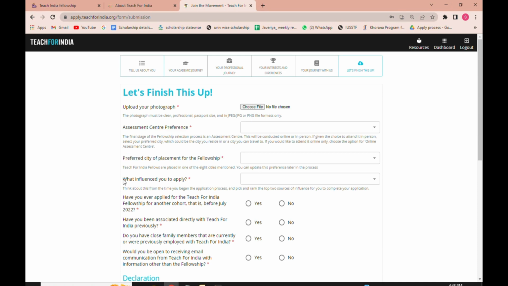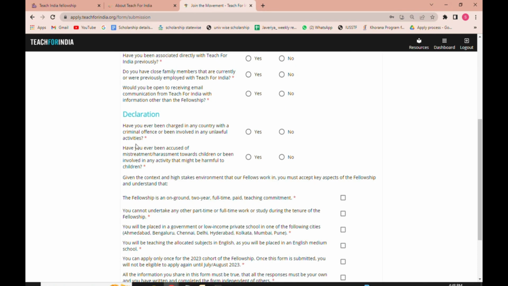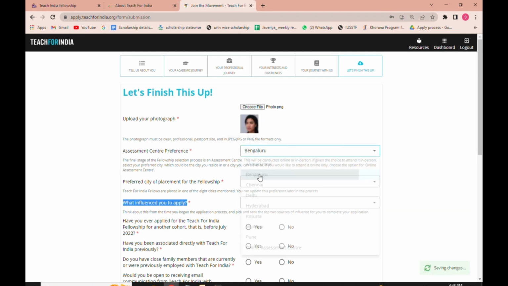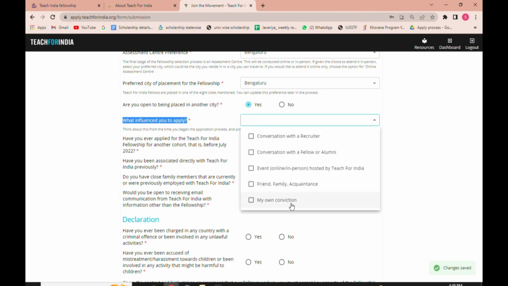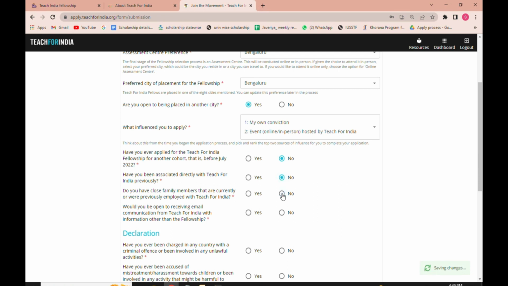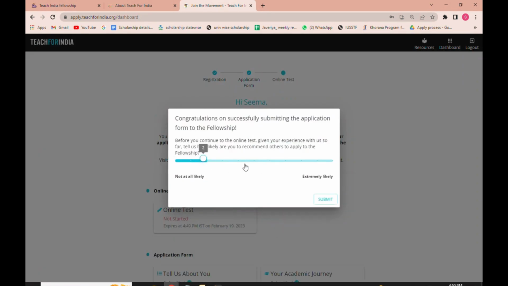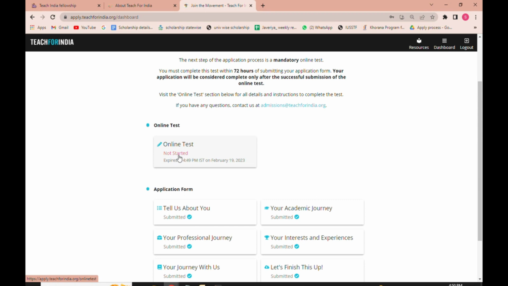What are your assessment center preferences? You can add them. Preferred city of placement for this fellowship. What influenced you to apply for this fellowship? You have to enter. Then some questions are asked. Select yes or no accordingly. Then take out the declaration. Then after that click on submit button. This is how you go about the application process for Teach India Fellowship. The further details regarding the online test, everything will be noticed to you.